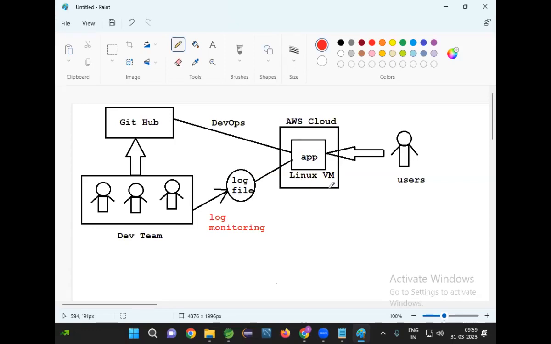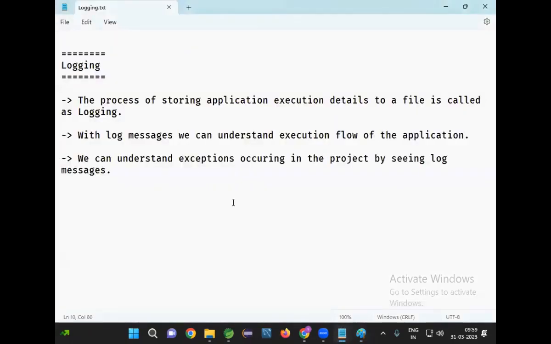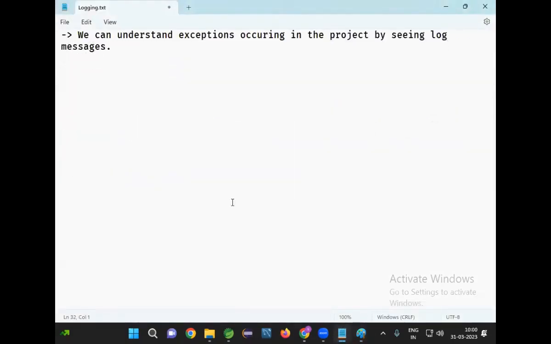If I don't know where the problem is, I can't do anything. If I know where the problem is, then I can fix it. Now here, as a developer, we need to do two things in the project, right? We need to implement logging in the project.